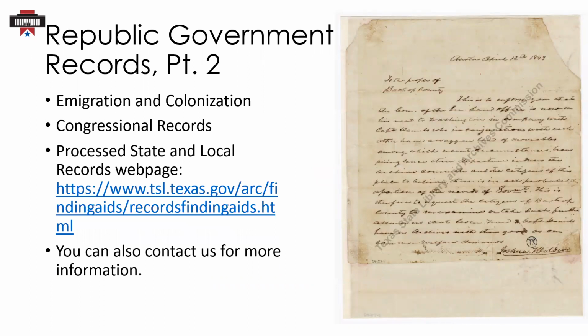TSLAC holds some land records and records concerning colonization and immigration. Our Secretary of State colonization records include ship lists of immigrants to Texas. We also have records created by the General Land Office, including Court of Claims records and incoming correspondence.